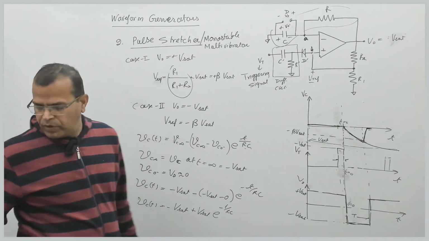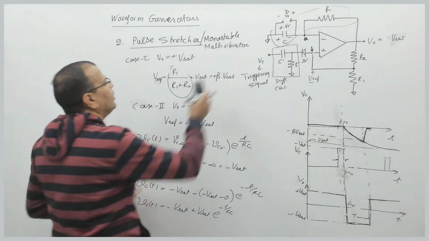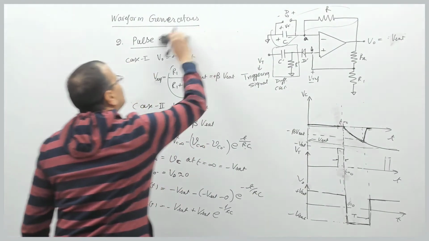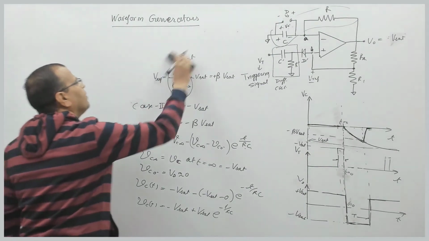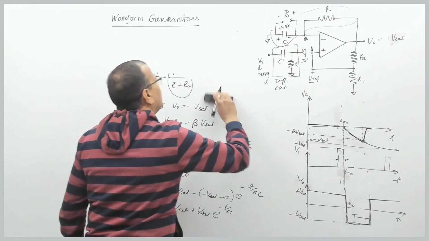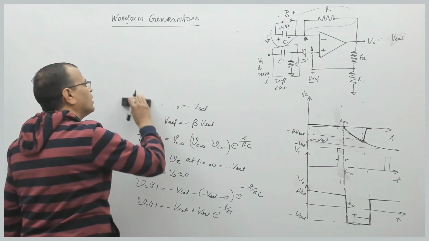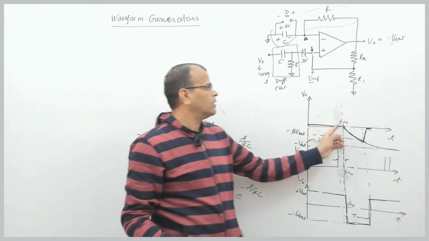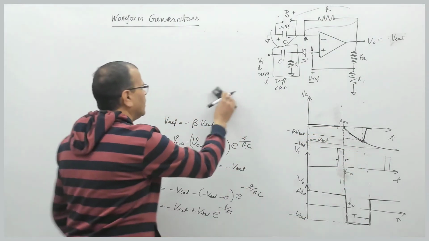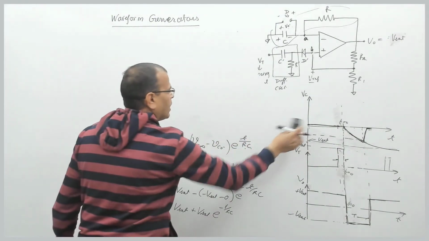This is the expression of your voltage across capacitor for t greater than 0, but t equal to 0 is the reference time when capacitor starts charging, right? That is the reference time. It's not this time, right?